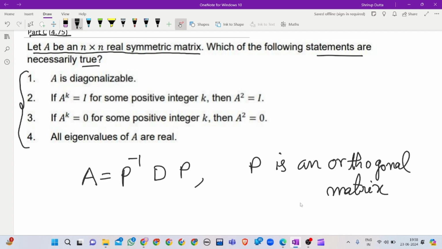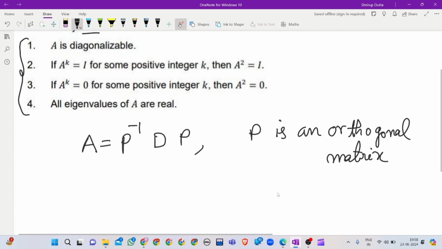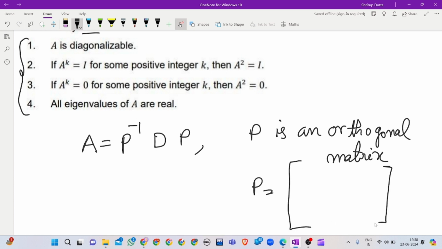Orthogonal matrix means, suppose P is an n cross n matrix, the columns of P will form an orthogonal set with respect to each other.